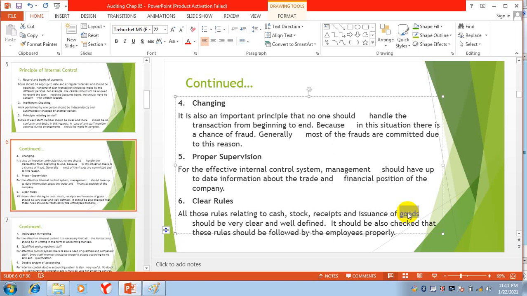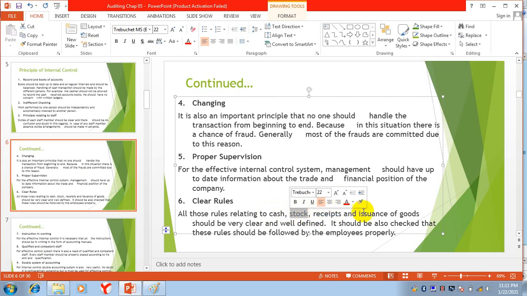Then it will go back to the accounts department, which will not make the payment but will give authority to the purchase department, and then the purchase department will make the purchase.